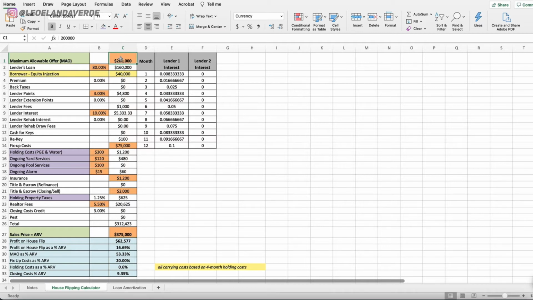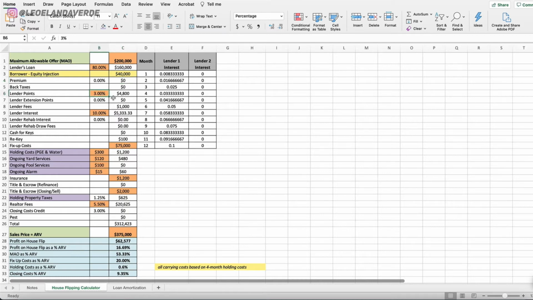So you bought it for $200,000 and you're getting a loan for 80%. Now it could be 90% loan, it could be 85, it could be 75, it doesn't matter. But what it does is that it takes your maximum allowable offer minus the money you're getting from the lender, and that's gonna give you your borrower, this is your money down. This is coming from you. This is coming from your own bank account. You're putting down, and it's all factored into the total cost.